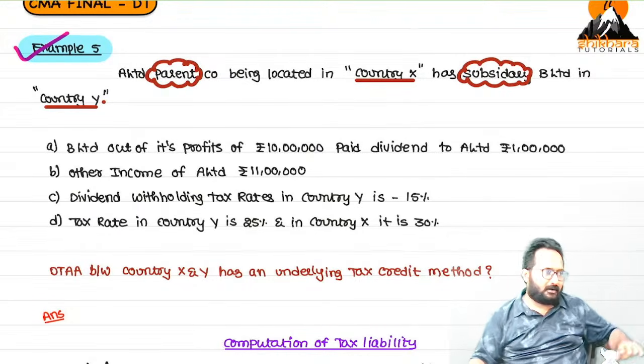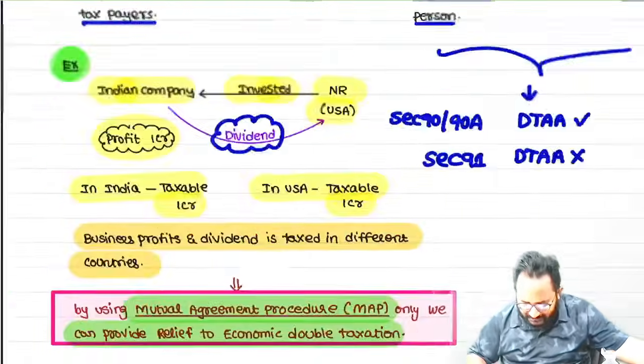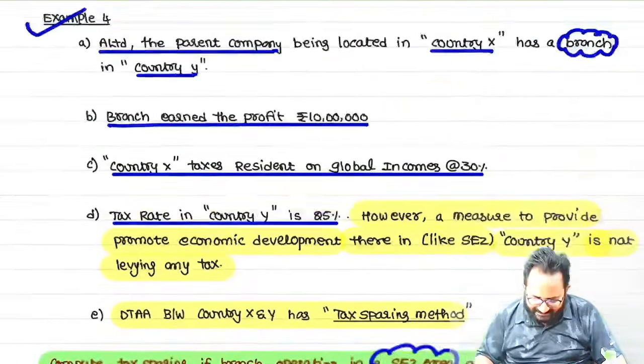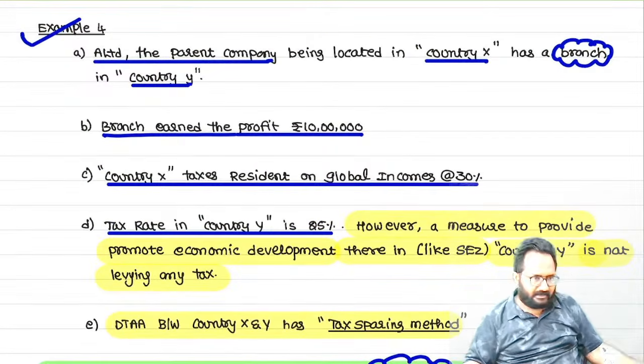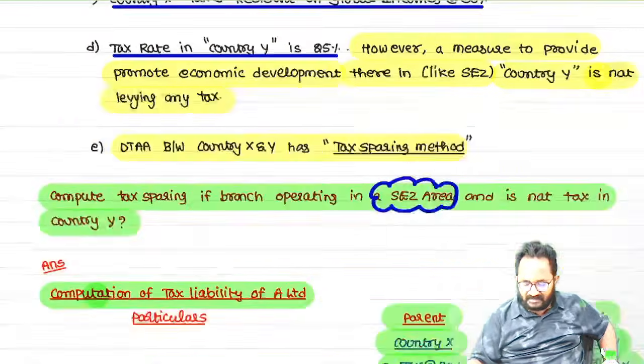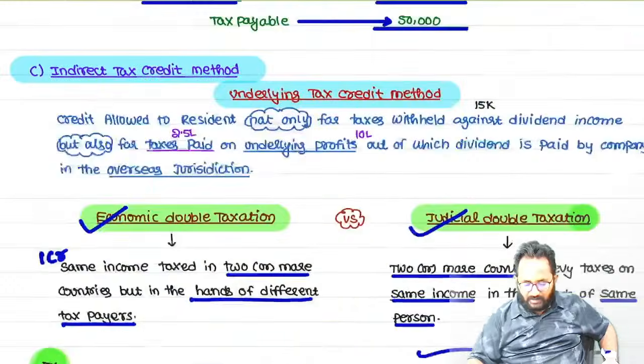Here is one important point. Some students asked a doubt. In the sparing method we discussed example number 4, which is also our workbook question. A common doubt many students asked: why did you not add the education cess?